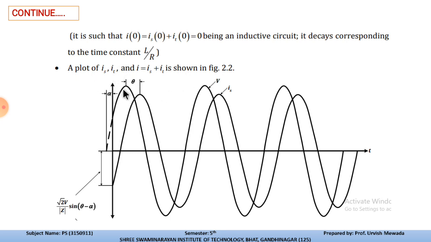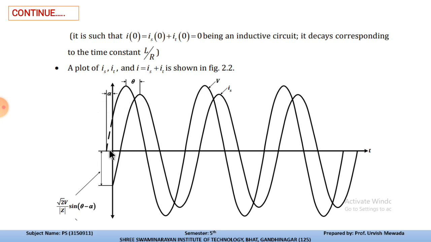In the plot, this is the angle difference between V and Is. So this is the power factor angle, and this is the alpha operator, which occurs only when a sudden short circuit occurs.